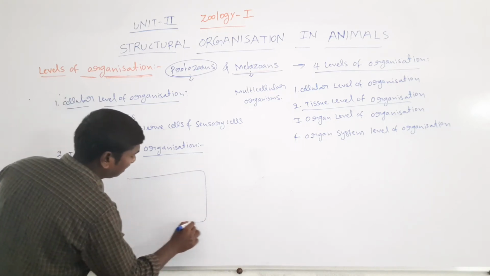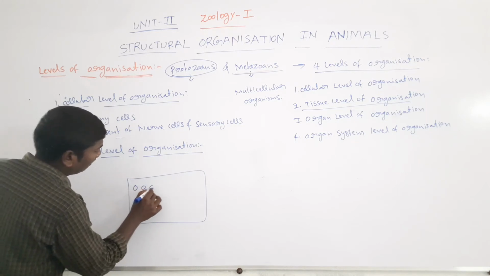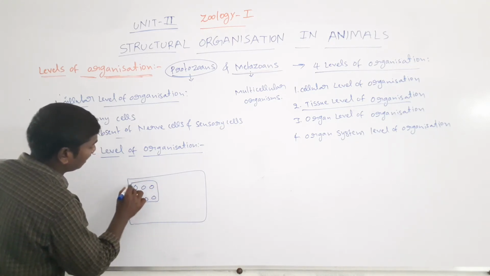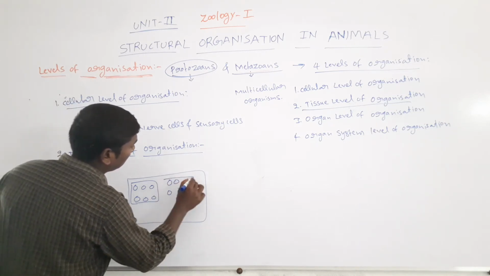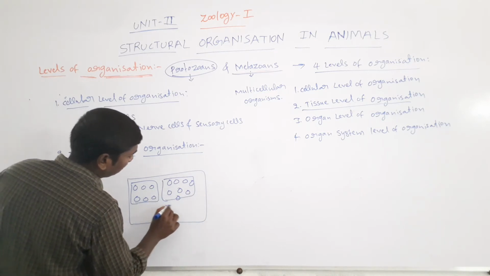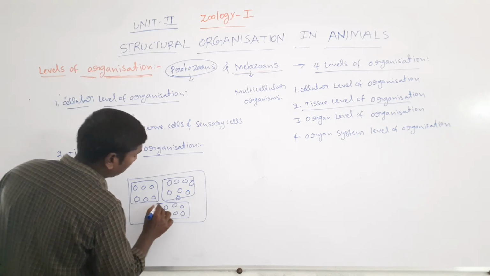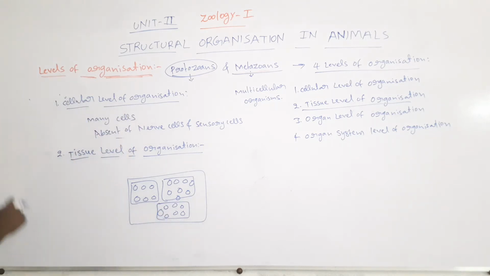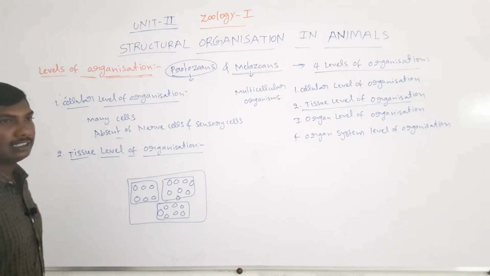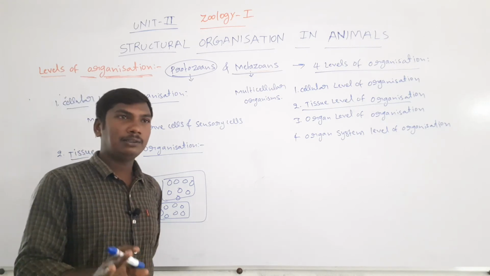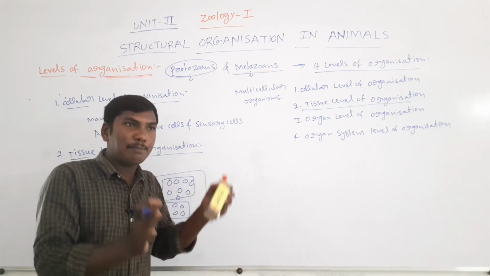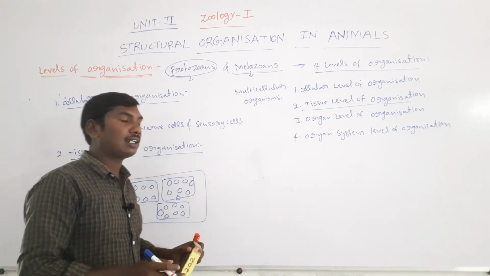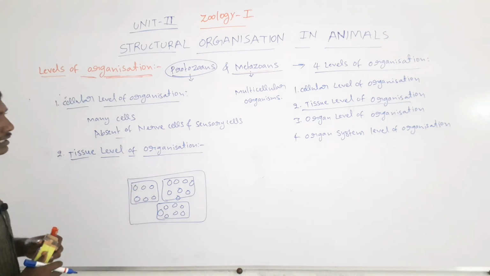For example, this one organism is made up of many cells. The cells with the same function are all combined to form tissues. Tissue level of organization means the animal's cells with the same function are all combined to form the tissues. So these are called the tissue level of organization.